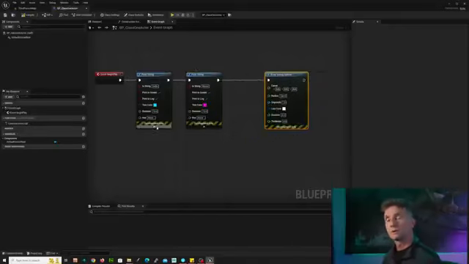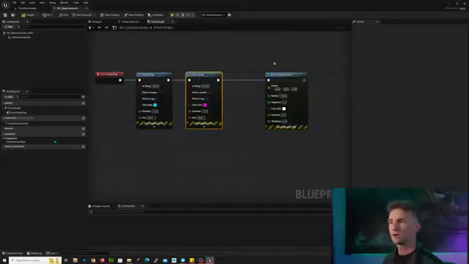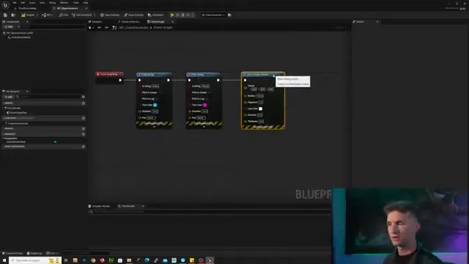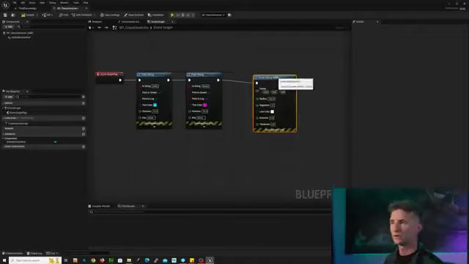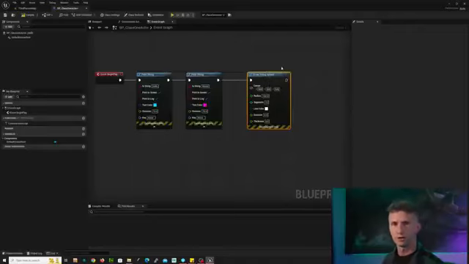What I want you to start to understand is these commands, these functions that we're creating, each of them does something different, and these are in order. So we have our first print, our second print, then our draw debug sphere. Now, what is a debug sphere? Basically, all it does is it draws a sphere.